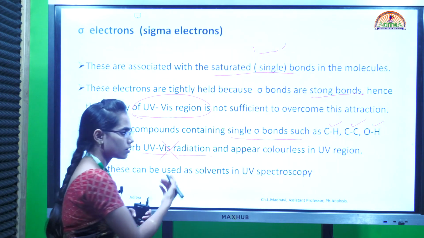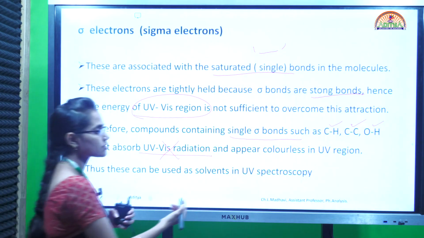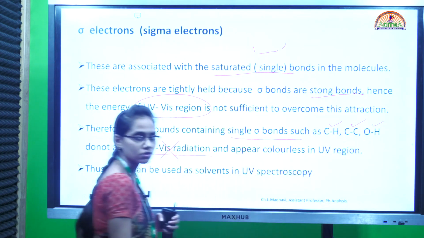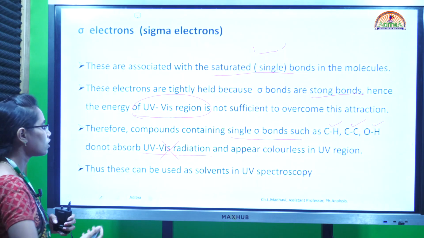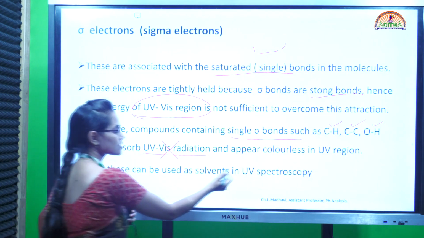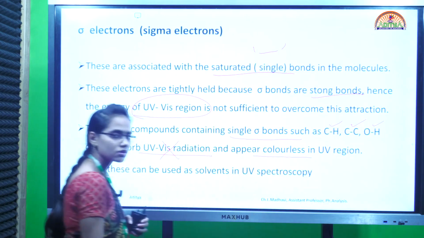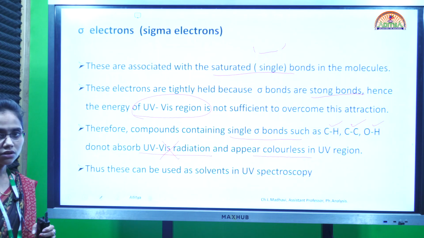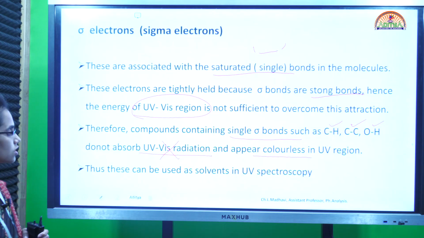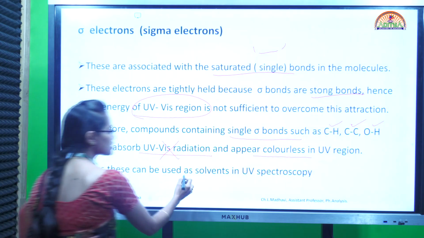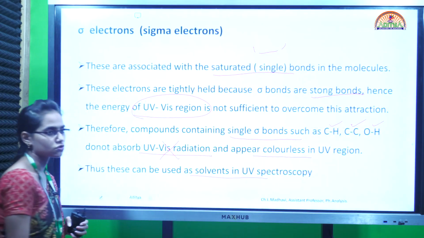So the sigma electrons, present in C-H, C-C and O-H, cannot absorb the UV radiation. They appear as colorless in the UV region, and these can be used as solvents in UV spectroscopy.